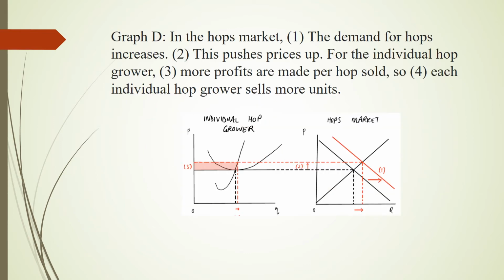The aggregate of the rise in individual output amounts to the increase of hop production in the graph on the right. In the short run, the individual hop grower would reap a surplus, which is represented by the red rectangle. The amount of surplus can be calculated by multiplying the profit per unit by quantity. The profit per unit is the difference between the black solid line, which is the cost per unit, and the red dotted line, which is the price per unit. Going over each graph, it is clear that graph D is the correct answer.